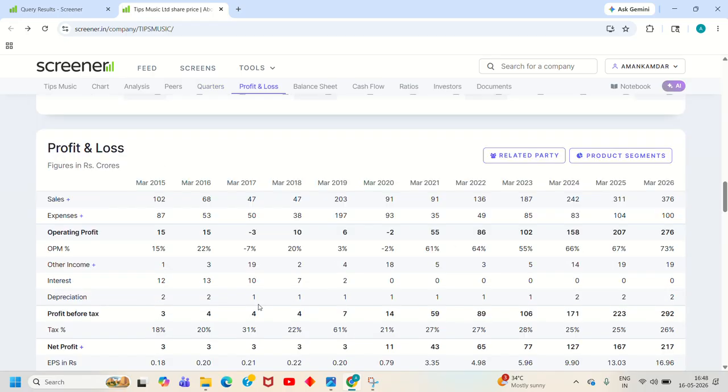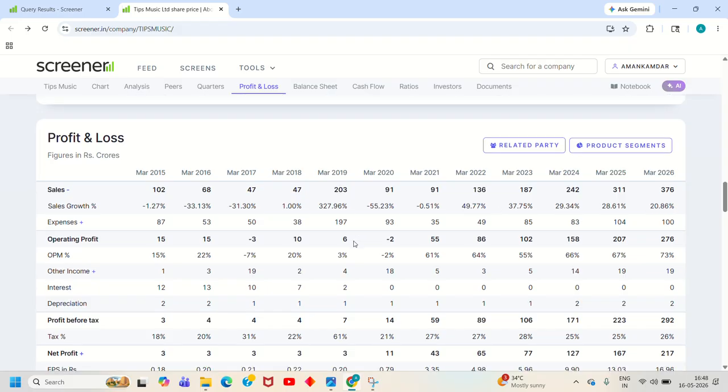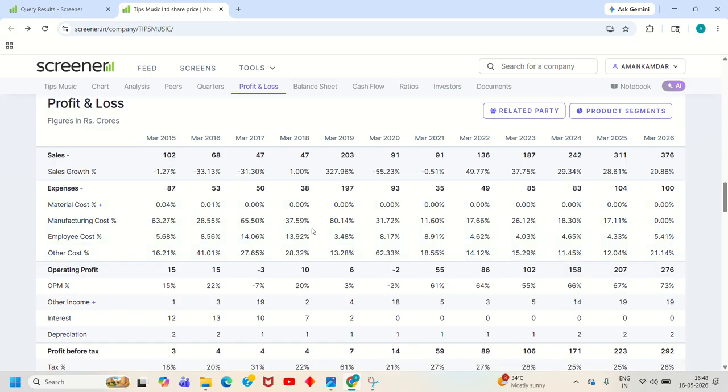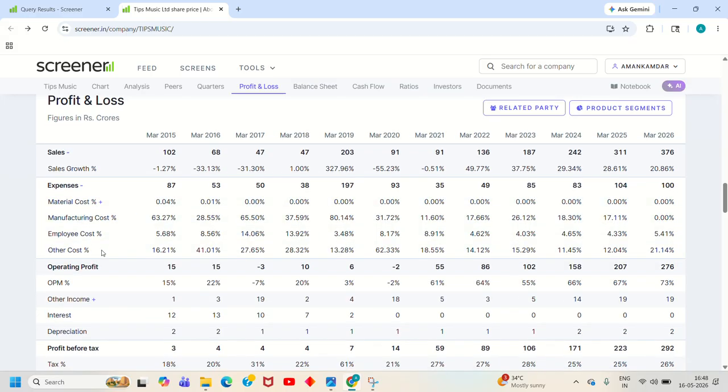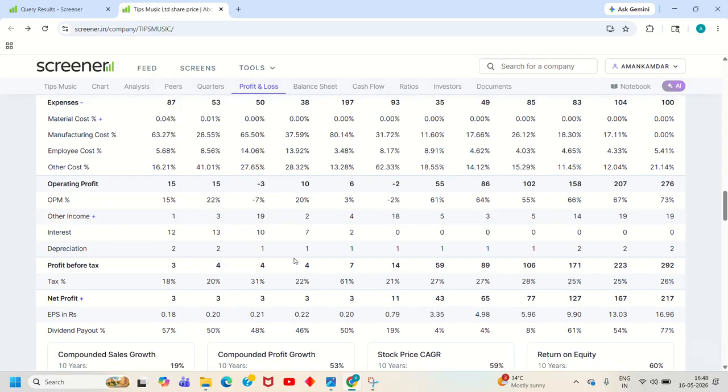So now next comes the profit and loss, which is yearly. Here we can also check in the sales that there is an increasing trend, and if we want to check the percentage, we can again click here. So we can see that there is 29%, 28%, 20%. Now what we can see is the expenses. If you want to check the details of expenses, the breakup is also given here. Now the operating profit margin is also there, 66, 67, 73% of the last 3 years.